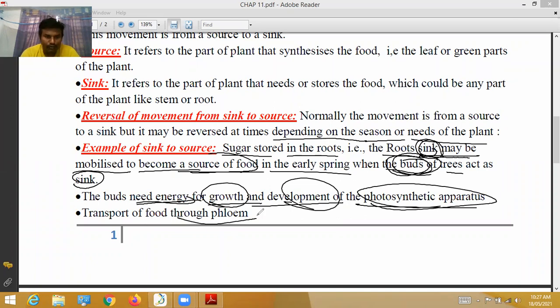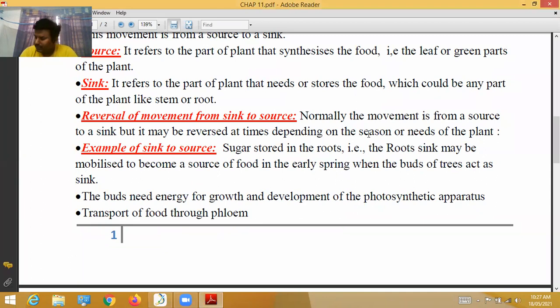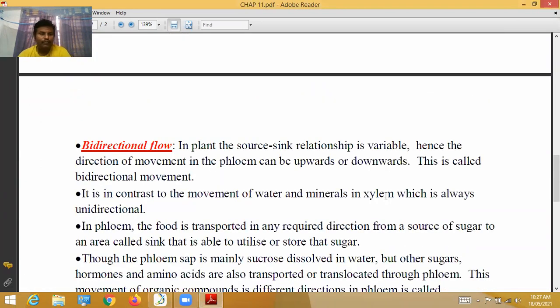Food is transported through phloem. Generally, food is transported through phloem; everybody knows that. Xylem transports water and minerals. Phloem transports food material. Okay, that's it.